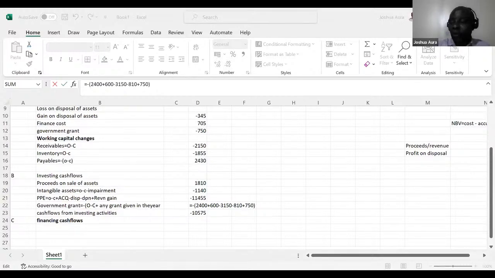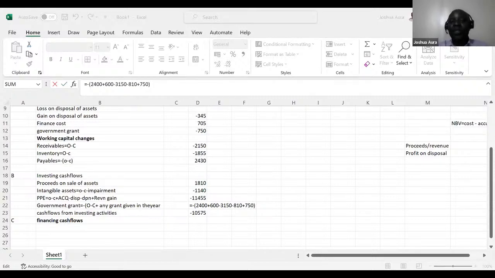So opening balance, 2,400. It's a liability, right? 2,400 plus, in this case here, the opening current, 600, minus, in this case here, the closing values, government grant, 3,150, minus the current government grant of 810. And then the government gave us some grant this year, which is provided. Yes, I know why we are wrong.